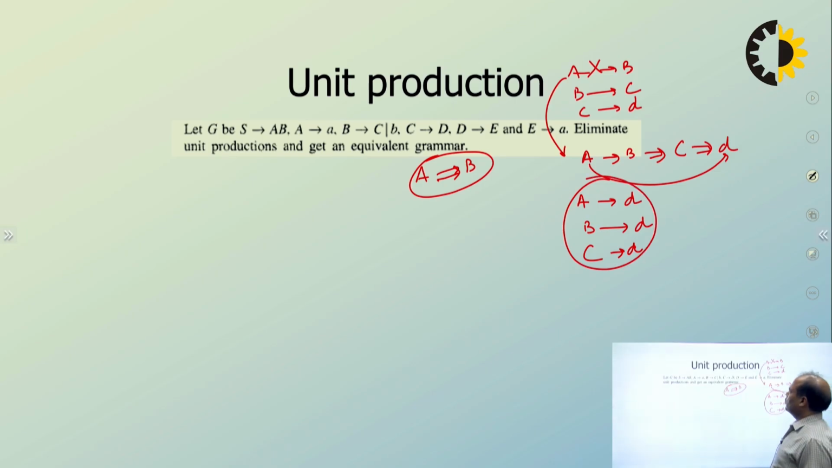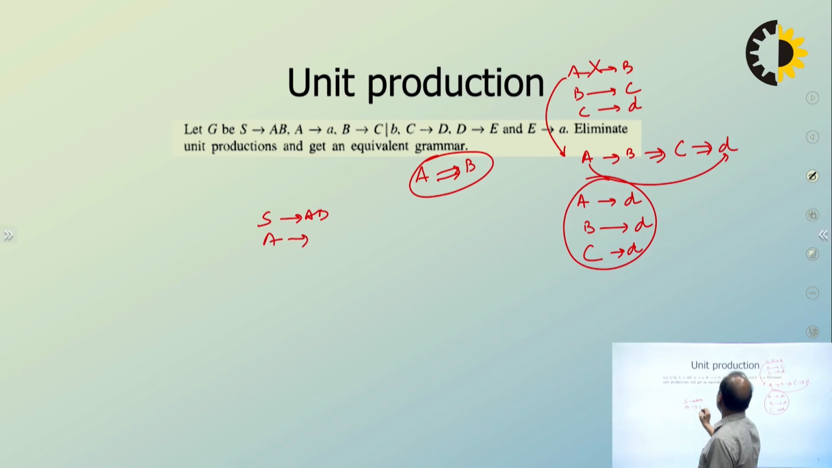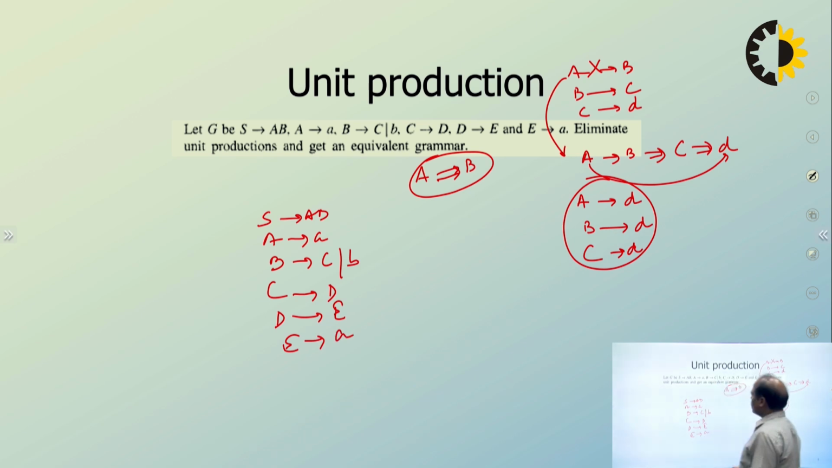Yes. So this is another example. See here, S goes to AB, and A goes to small a, B goes to capital CB, C goes to capital D, D goes to capital E, E goes to small a. Of course, you can see that this is not a unit. There are two non-terminals, so this is not a unit, right? And this is also not a unit, but this is a unit. B goes to C is a unit, right?